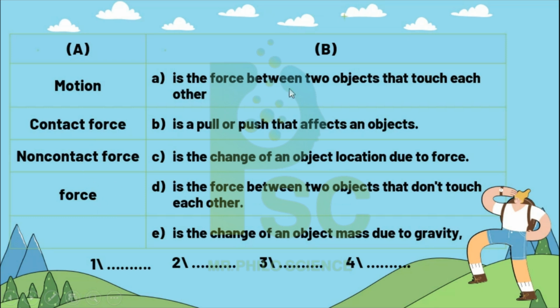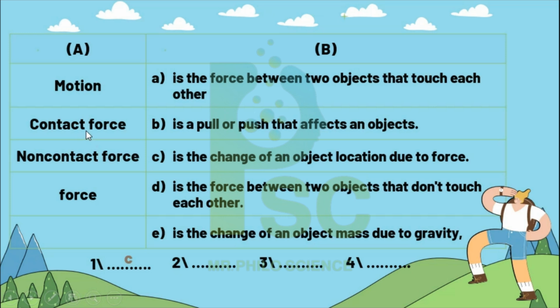Column B: it is a force between two objects that touch each other. It is a pull or push that affects an object. It is a change of object location due to force. The force between two objects that don't touch each other. Or is it a change of an object's mass due to gravity. Of course, Mr., motion changes the location and the position, so 1 is C.